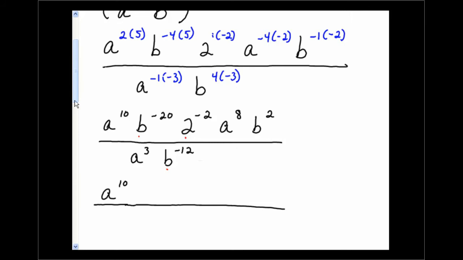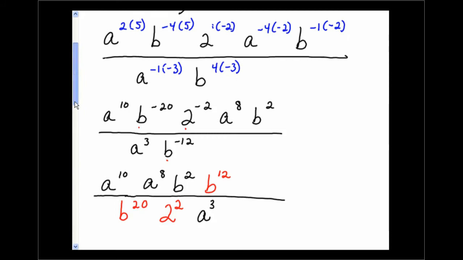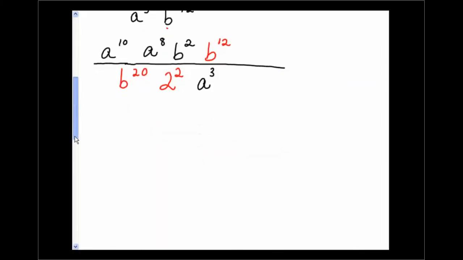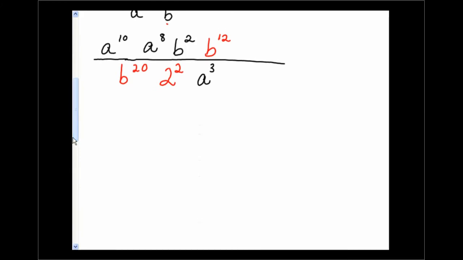The b to the negative 20 has to move down to the denominator to become a positive exponent. The 2 to the negative 2 also has to move to the denominator to become a positive exponent. The a to the 8th will remain in the numerator. B to the 2nd will remain in the numerator. A to the 3rd will remain in the denominator. And then the b to the negative 12 needs to move up to the numerator to become a positive exponent. So only the powers that are negative end up moving. Negative exponent means use the reciprocal.